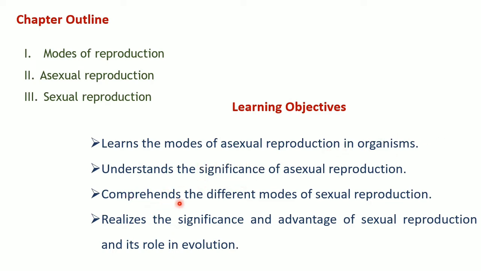You will also be understanding the different modes of sexual reproduction, and realize their significance, the advantage of sexual reproduction and its role in evolution. But from this tutorial you will be only learning asexual reproduction, and this tutorial again might be split into two if the duration of the video is very long.